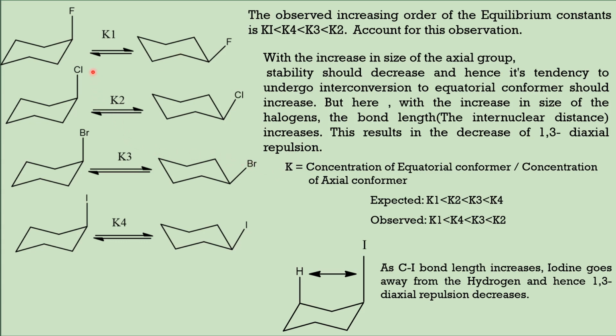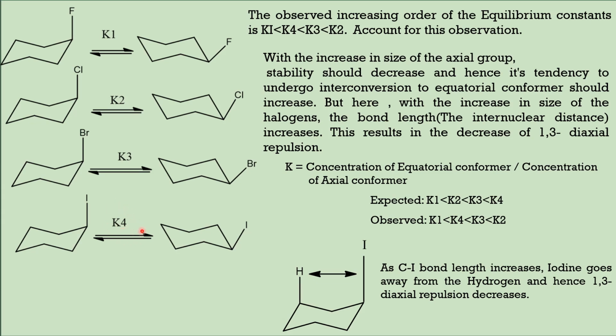Now, for all halocyclohexanes, we expect the equilibrium constant to have this order. We expect the concentration of the equatorial conformer is the greatest for iodocyclohexane. Therefore, K4 is expected to be the highest value, because iodine is the halogen with the biggest size. Since it is bigger in size, that 1,3 diaxial repulsion is much stronger than the other cases. Therefore, we expect K4 to be the highest value.